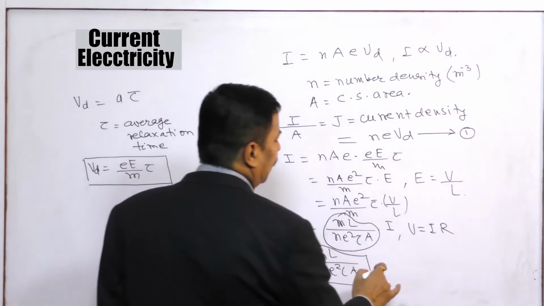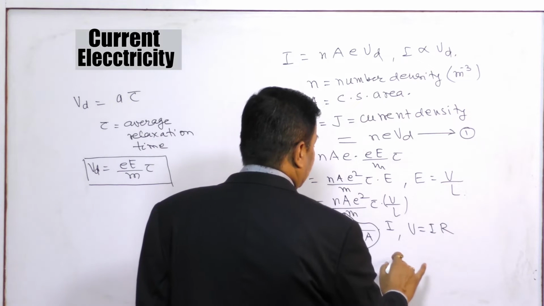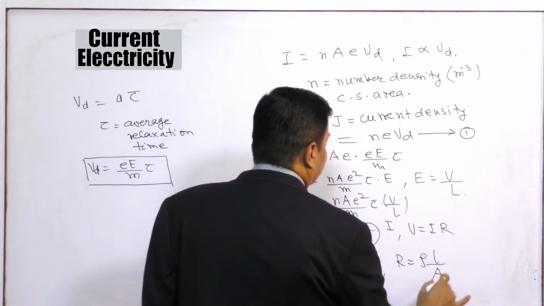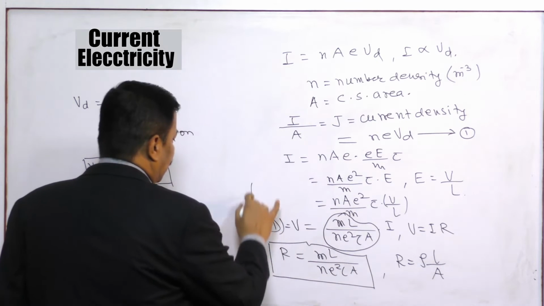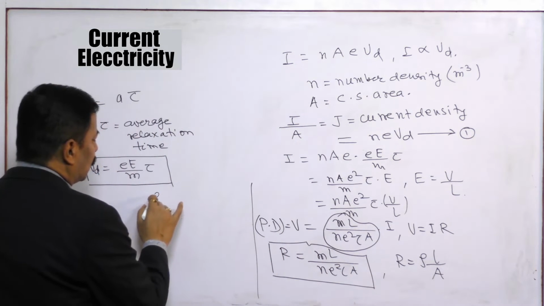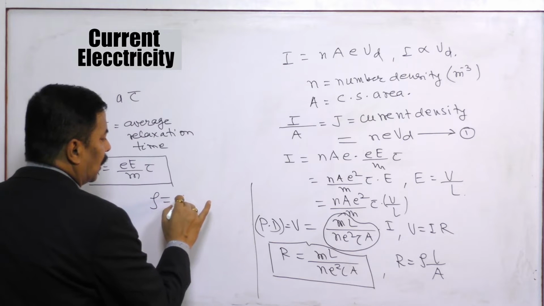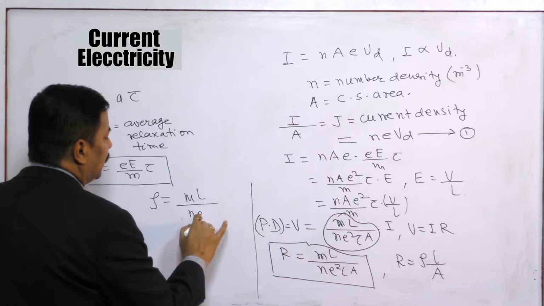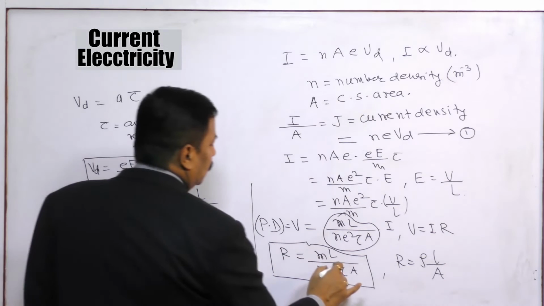So if we compare it in this way, that R is equal to rho L by A, then rho is equal to m by ne squared tau.